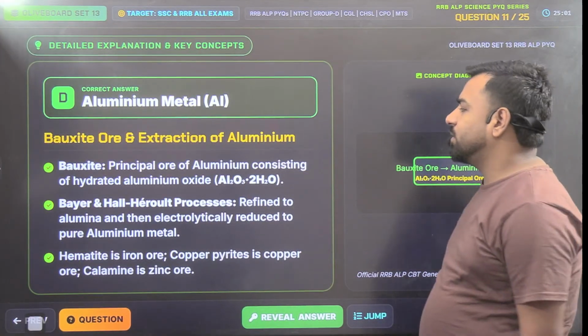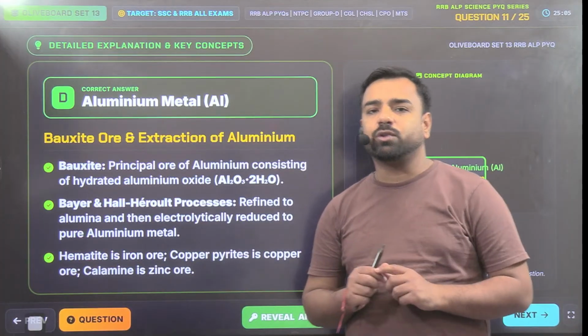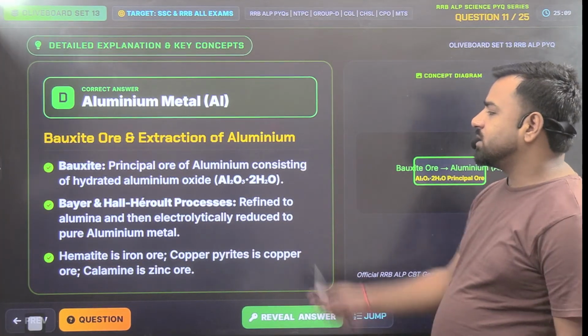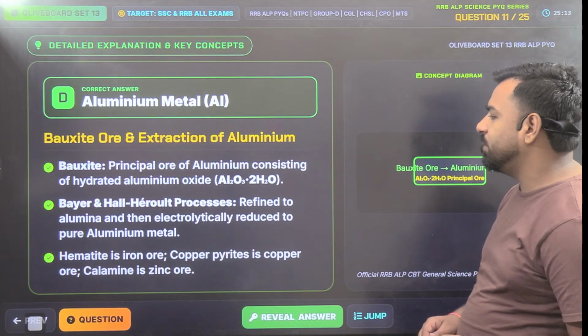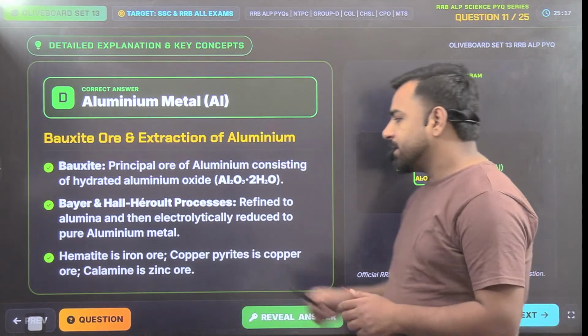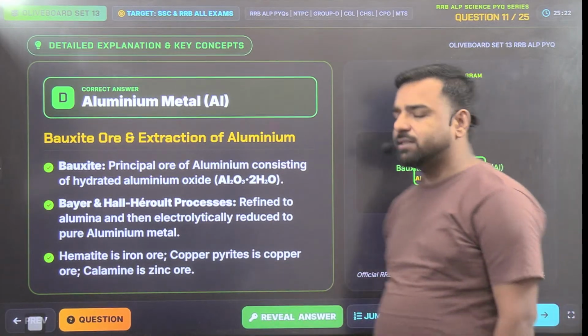So principal ore of aluminium consists of hydrated aluminum oxide, and it is Al2O3. So Al2O3.2H2O, that's the formula. If I'll talk about the process, that is Bayer and Hall-Héroult process. It is refined to alumina and then electrolytically reduced to pure aluminum metal. Hematite is the iron ore, copper pyrites is the ore for the copper, and calamine is the zinc ore.